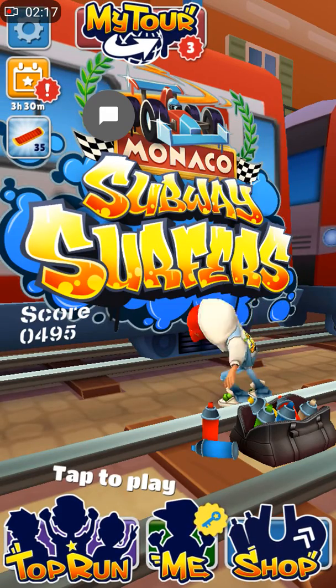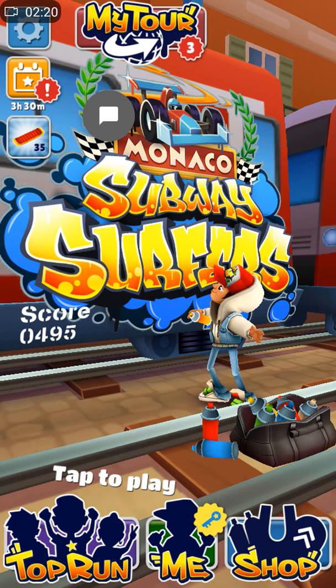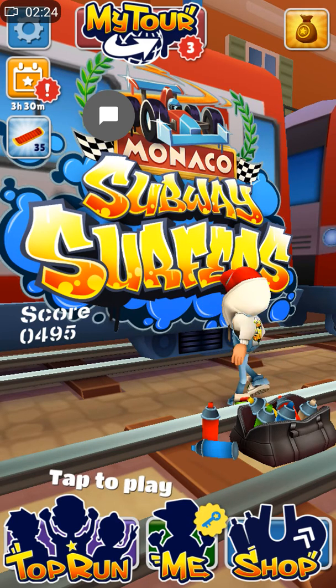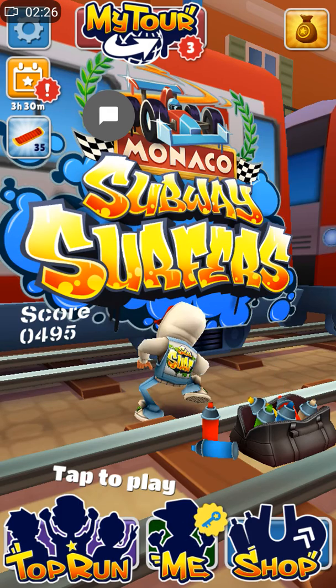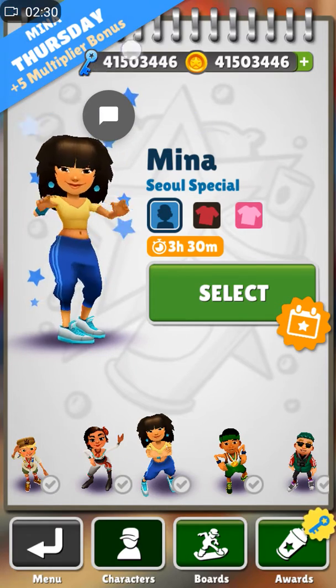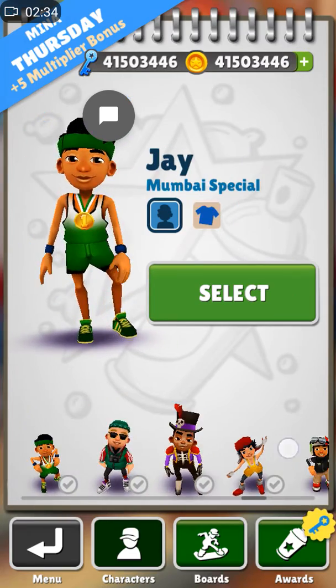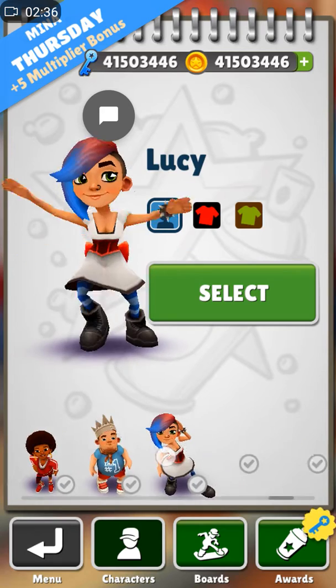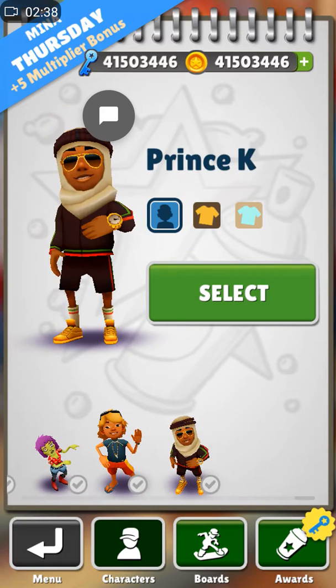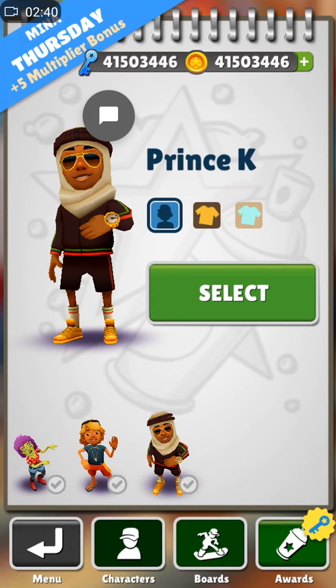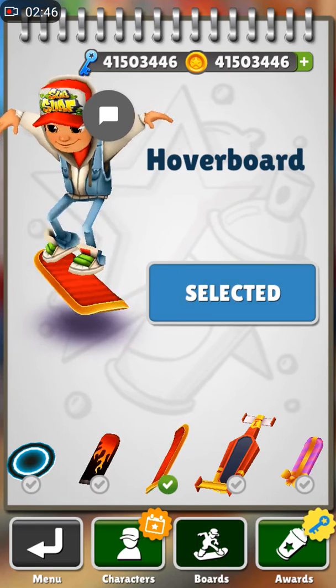So this is our Subway Surfers Monaco hacked version mod APK with unlimited coins and keys. See here guys. You can see all the characters are unlocked. When you open the game itself, all the characters will be unlocked and even hoverboard will be unlocked. Sorry that my phone is just switching on.